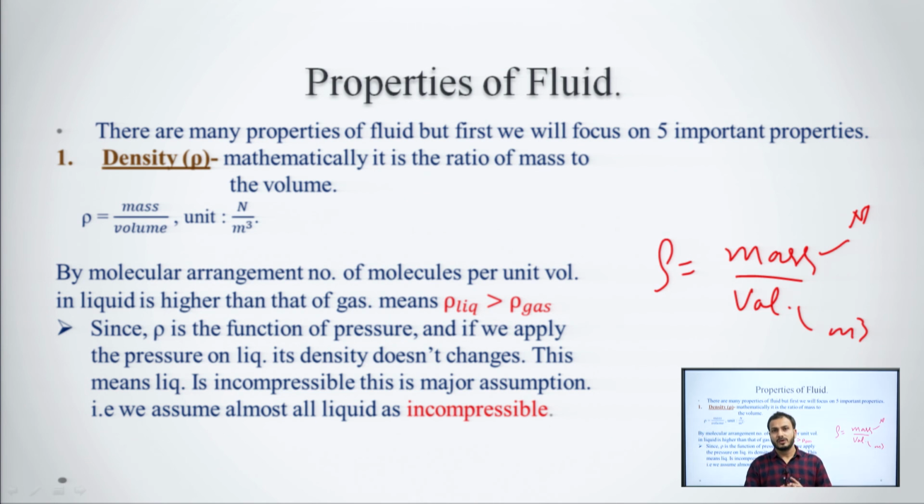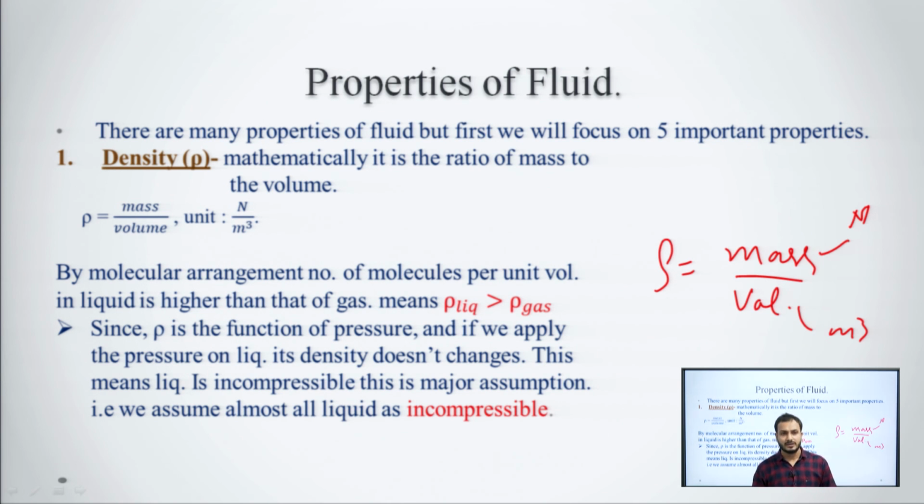Okay. So, number of molecules per unit volume in liquid is higher than that of gas, which we have observed in previous slides, that in case of gas the number of molecules which occupy the certain volume is less, but in case of liquid the number of molecules which occupy the certain volume is higher.